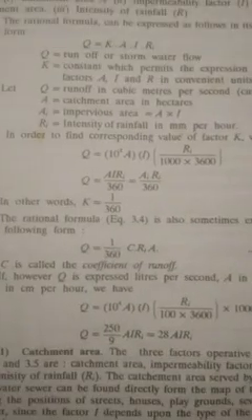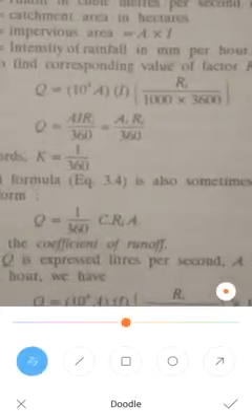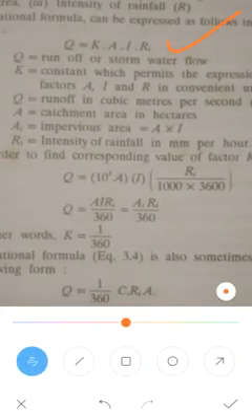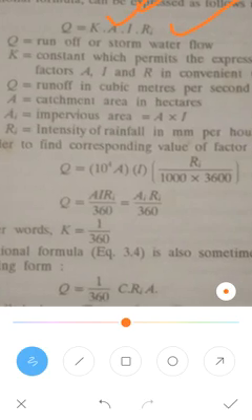So this is the formula: Q is equal to K A I Ri. K is a constant, A is the area of the catchment area, and I is the impermeability. Next, Ri is the intensity of the rainfall in mm per hour.